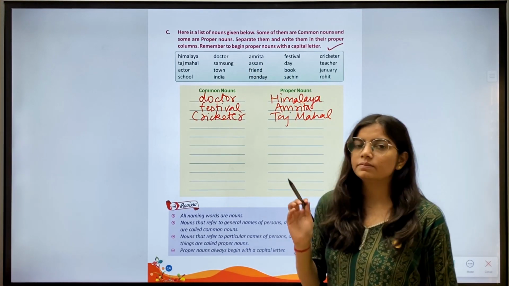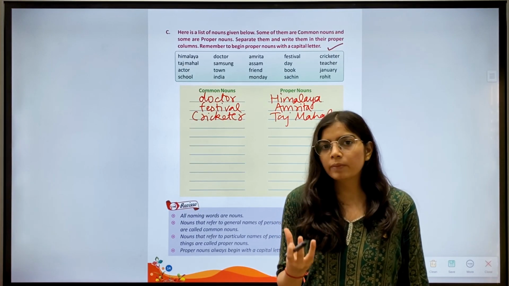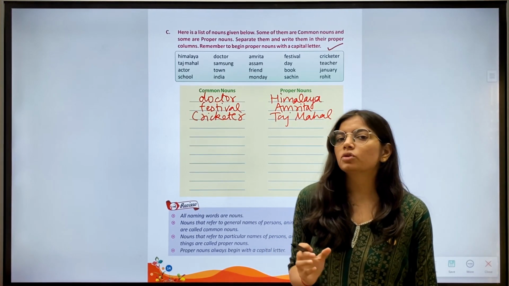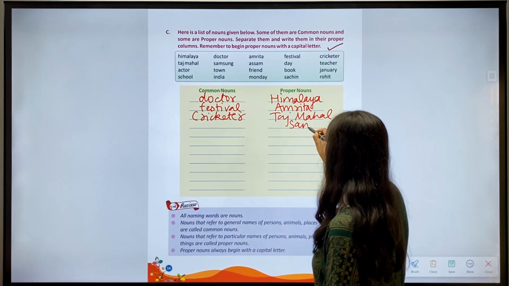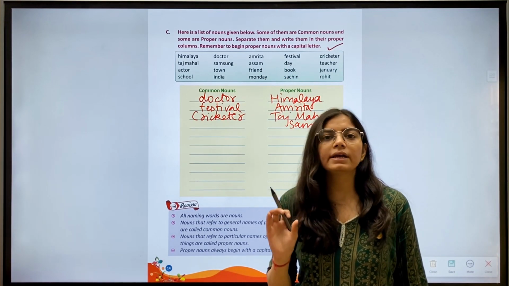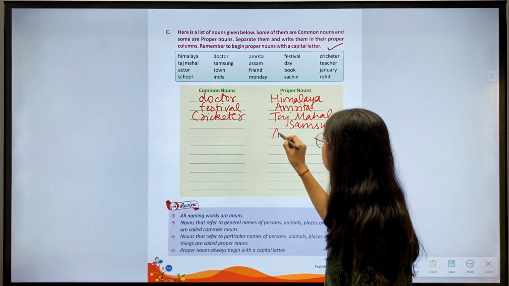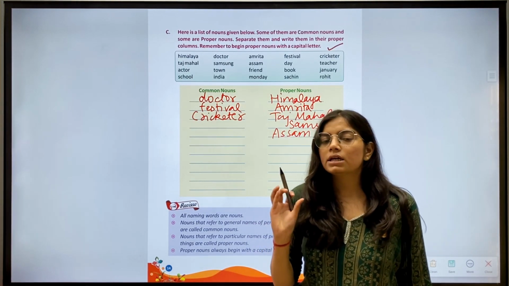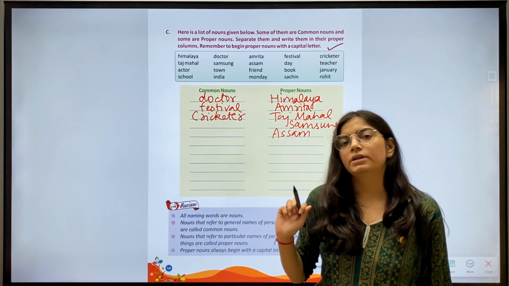Then we have Samsung. Samsung is the particular name of a mobile phone company, or a company, I'll say. So this is a proper noun. Then we have Assam. Assam is a particular name of a state, so it is a proper noun. Then we have Day. Day is a general name, so we'll consider it as a common noun.